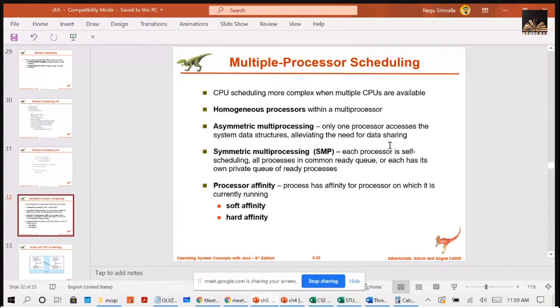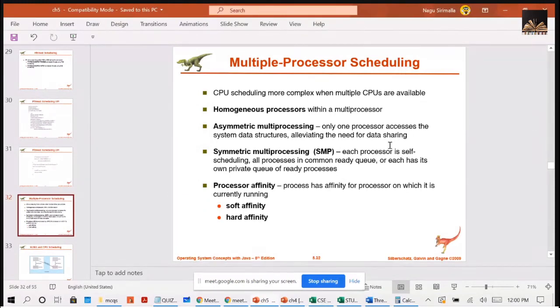That means they all want to read the same data at a time. At that time, the scheduler has to be programmed very carefully so that there won't be any conflict.